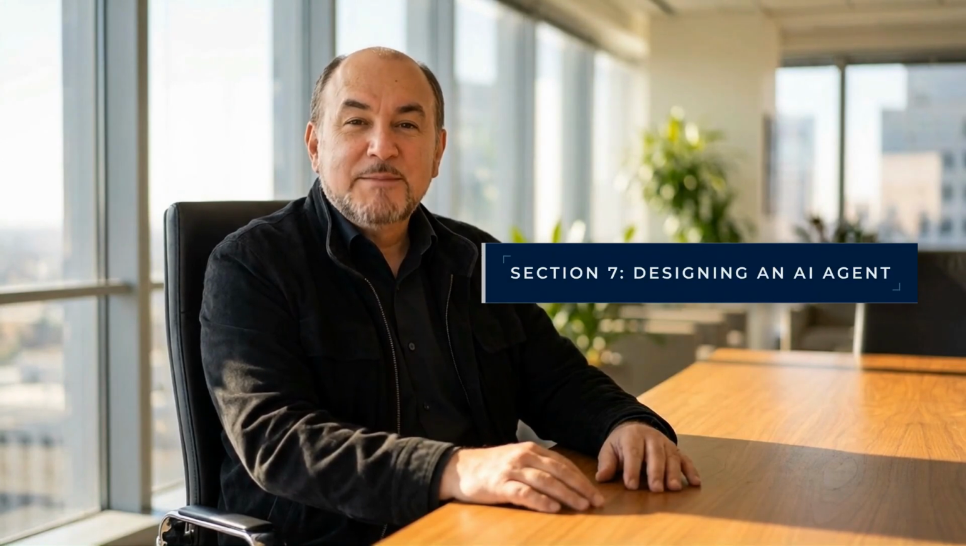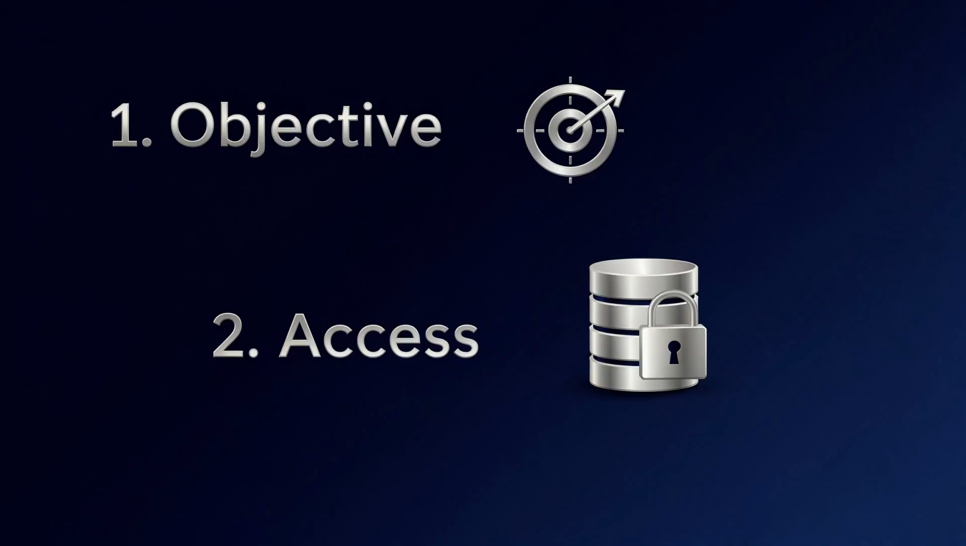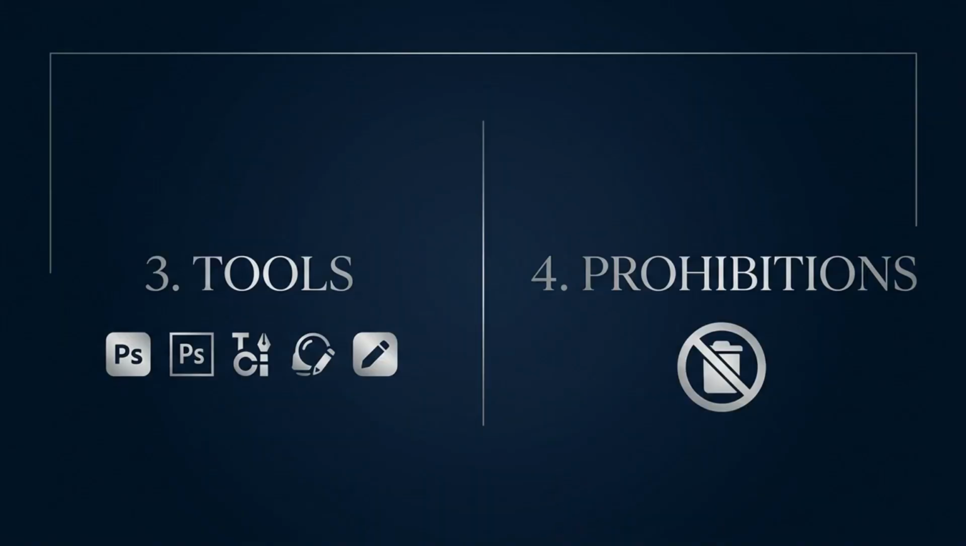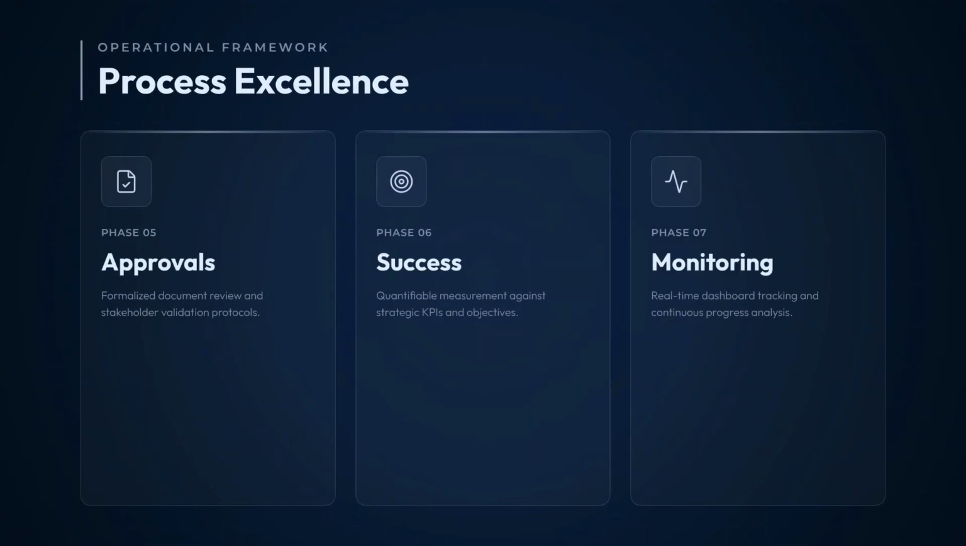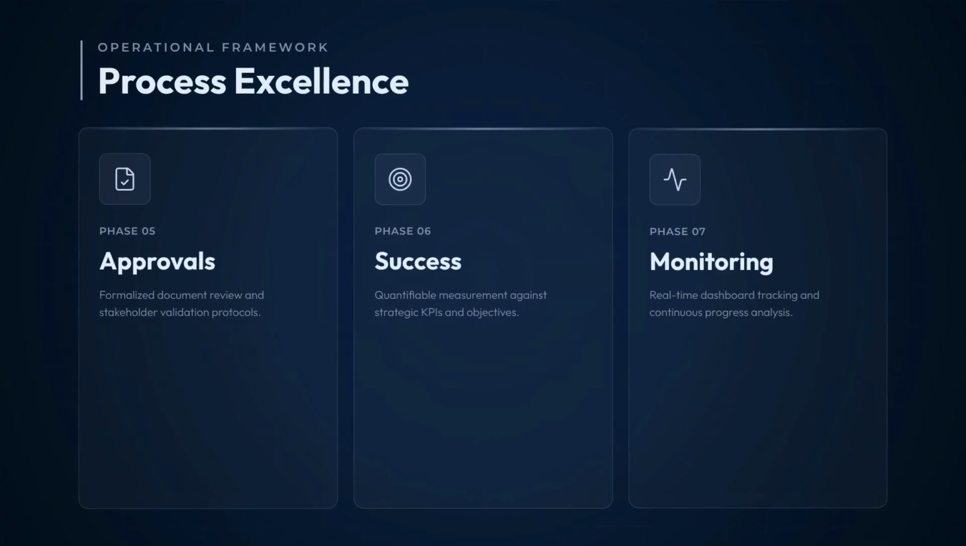A useful agent specification should answer 7 critical questions to ensure both capability and control. First, what is the objective? Second, what information can the agent access? Define the data boundaries clearly. Third, what tools can it use? And fourth, what actions are prohibited, like deleting records or changing banking info? Finally, determine when humans must approve, how success is measured, and how the agent will be monitored.